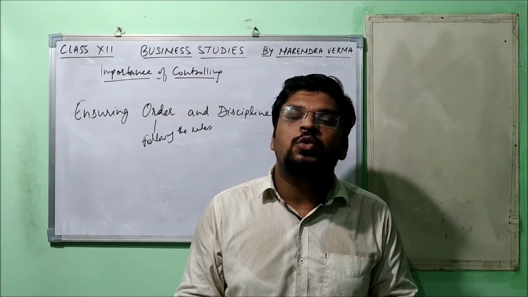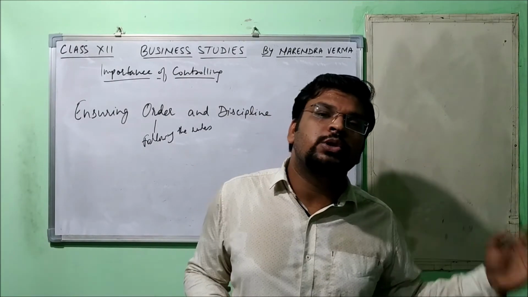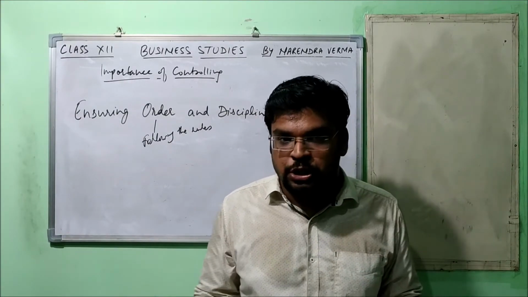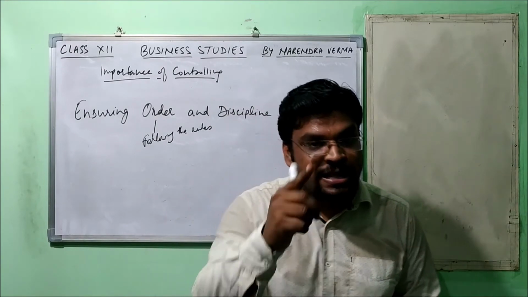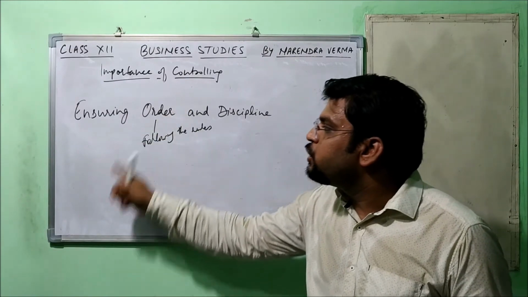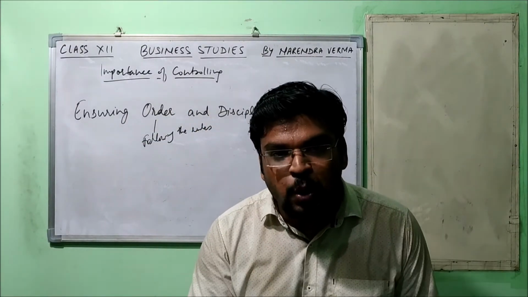If the management was also not aware of it, was also coming late, and was also ignoring things, then definitely the desired results can never be achieved. That is why we say that the controlling function is very important, and we can say very clearly that controlling ensures order and discipline in the organization. Understood the point?